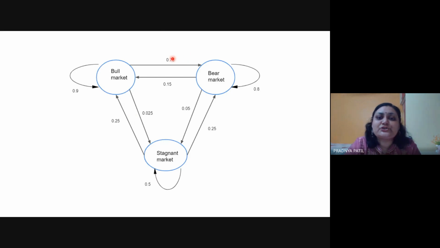This value should be 0.075. If it is 0.075 and this is 0.025, it would come to 0.1, and this 0.1 plus 0.9 would total 1. So if you are drawing this diagram, make sure that you write this 0.075. Is it clear?